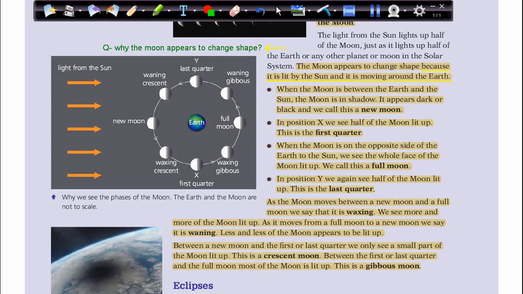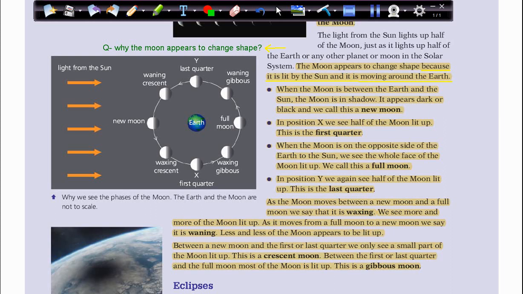Then we can see a really thin line or thin crescent, and then we can see half of the moon. We can call it first quarter. Then we can see it very big, round, shining bright. In this case we call it full moon, and then it will start to shrink, getting smaller and smaller, so it will be the second half of the moon, and the other half in the dark, so we call it last quarter.